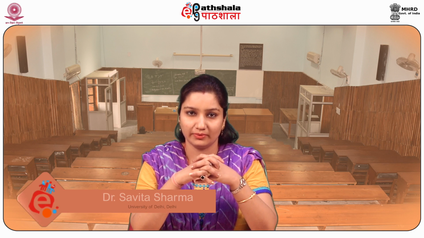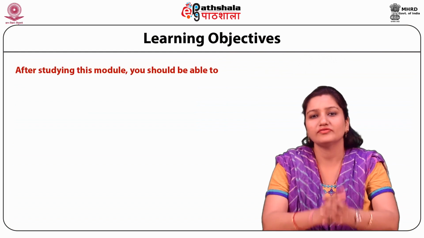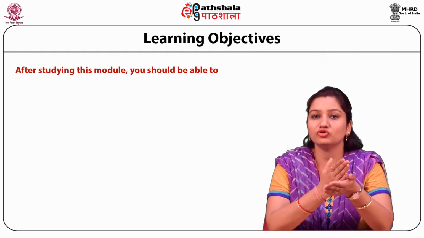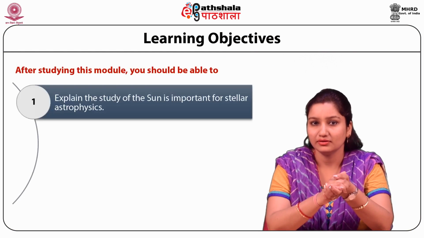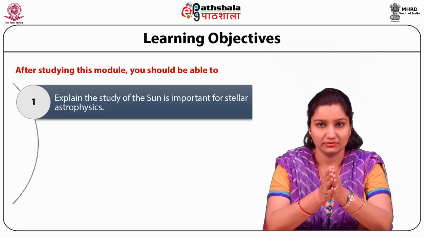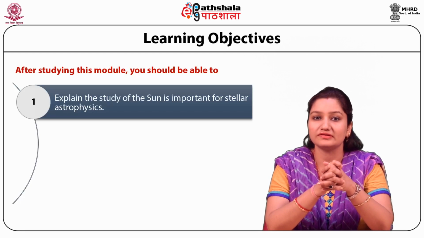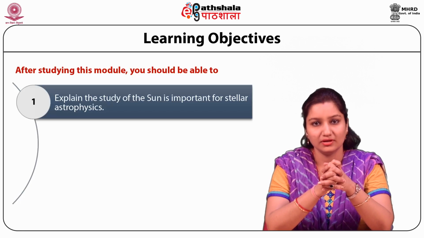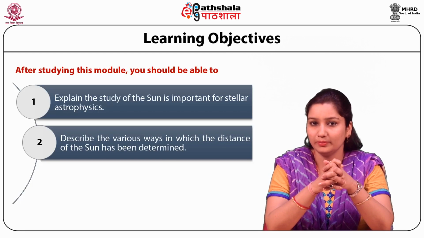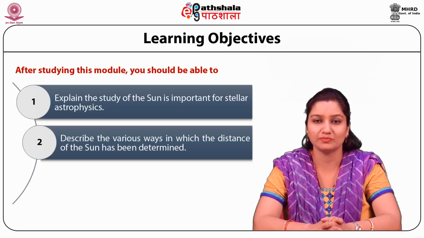I am Dr. Savita Sharma from University of Delhi and today we are going to discuss the module The Sun: Basic Data from the paper Astronomy and Astrophysics. After studying this module, you should be able to explain that the study of the sun is important for stellar astrophysics. You should be able to describe the various ways by which the distance of the sun has been determined.